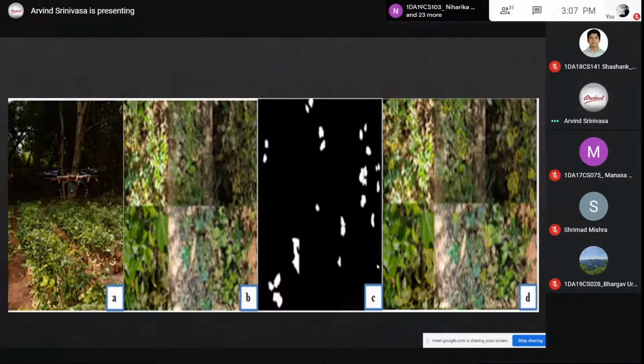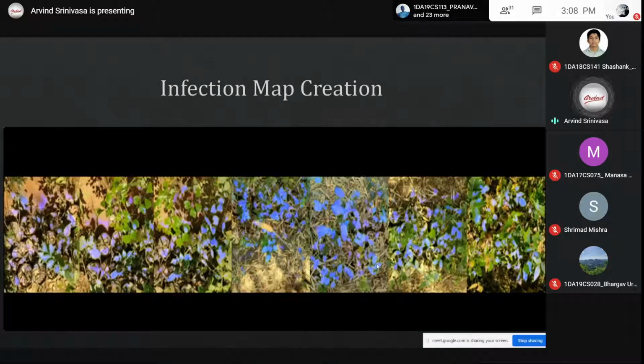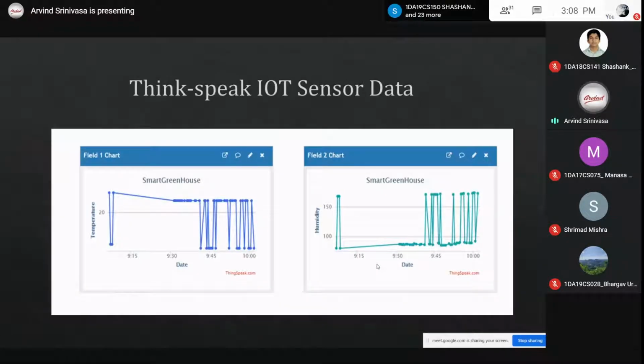Then we tried the same drone in the Bangalore University farm, like a nursery, to identify the infected leaves and do automatic spraying, and also create an infected map showing how much is the infected region. Automatic sensing of the greenhouse was also done, where we measured the temperature and the humidity of different areas of the greenhouse and uploaded it to the cloud.